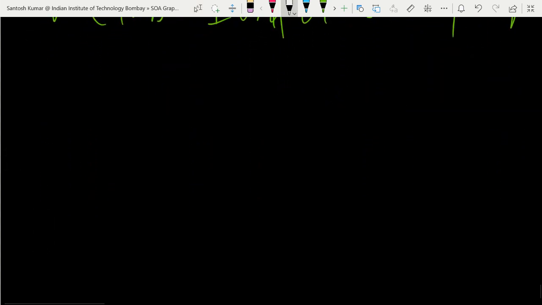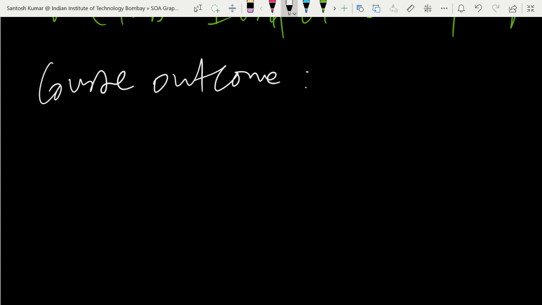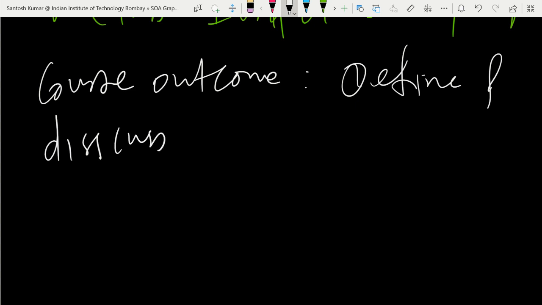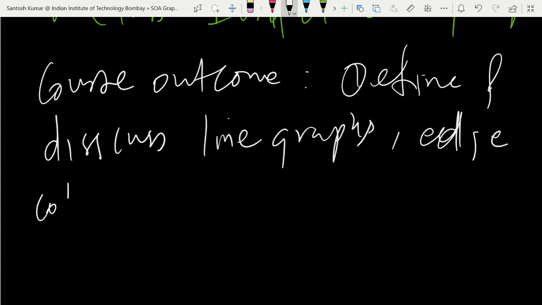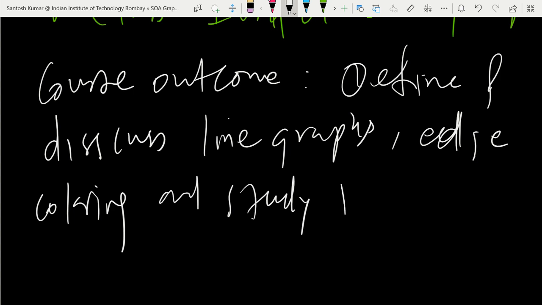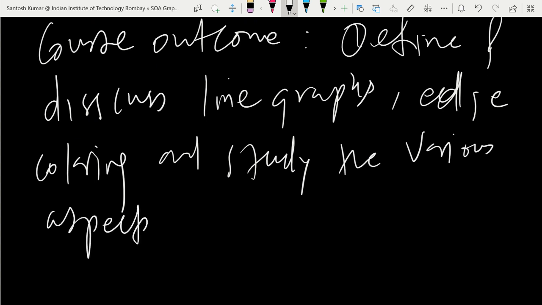So what is the course outcome of this chapter? The course outcome will be to define and discuss line graphs and edge coloring, and to study the various aspects of a Hamiltonian cycle.